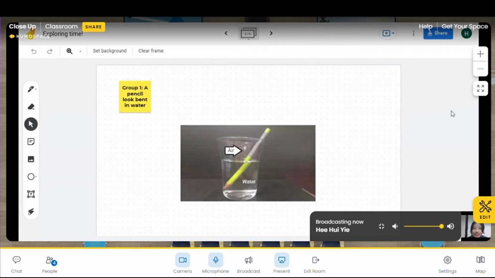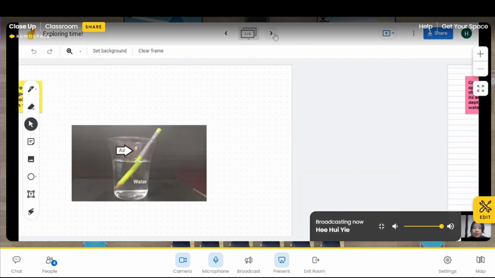So what can we see here? Can everyone see? The pencil looks bent. Is it clear? Everyone can see? Yes. So this is how the refraction of light causes this pen to look bent.